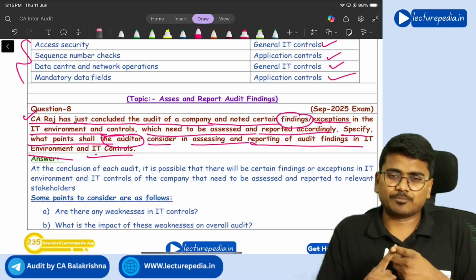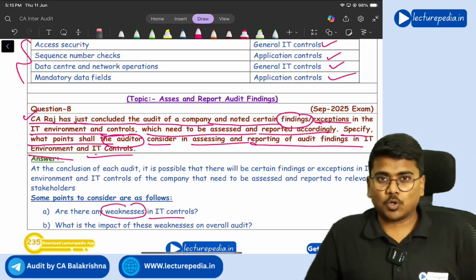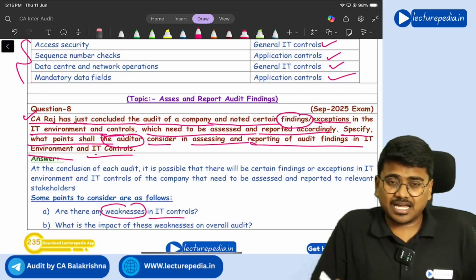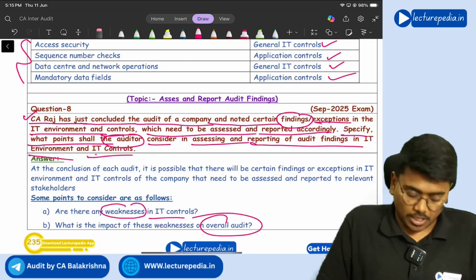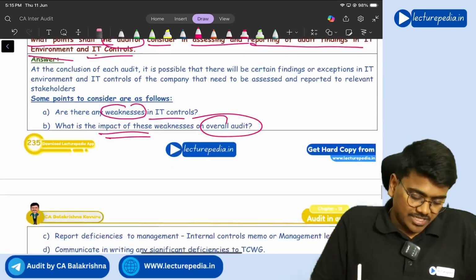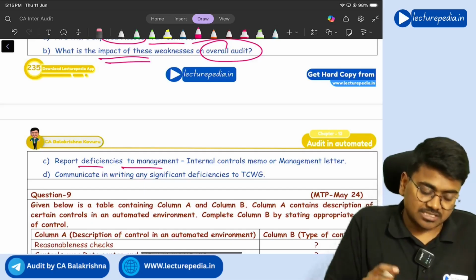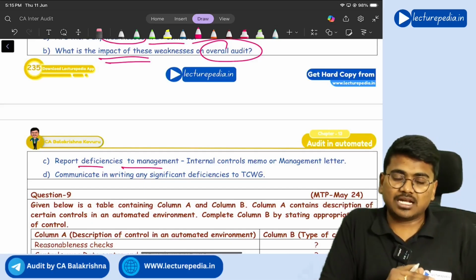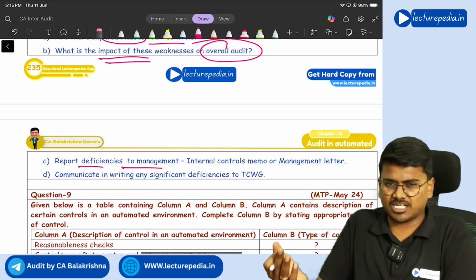First of all, you will check whether there is any weakness in the IT control. If there is any weakness in the IT control, what impact it will have on the overall audit? So impact of the weakness. After that, reporting that weakness to management. So reporting about the deficiencies or weaknesses to management.